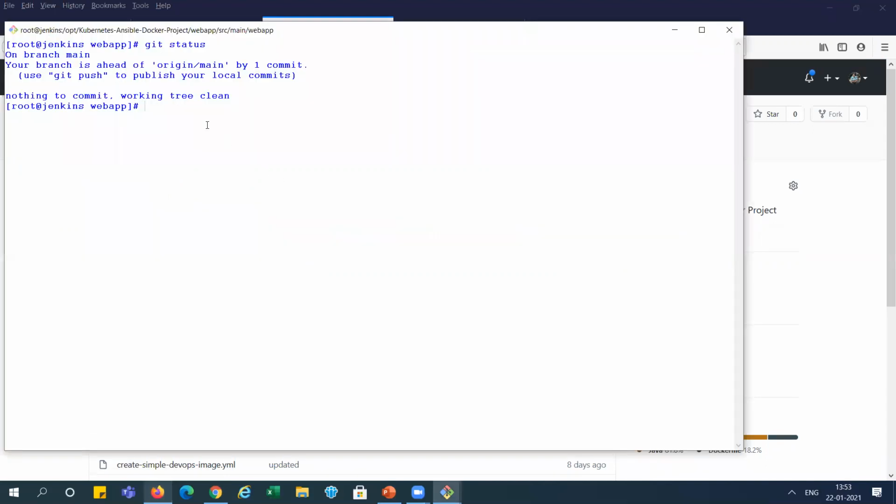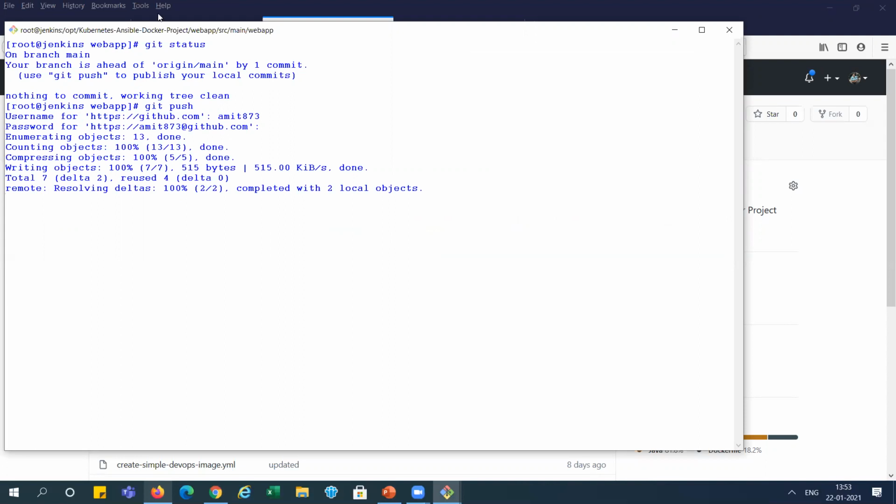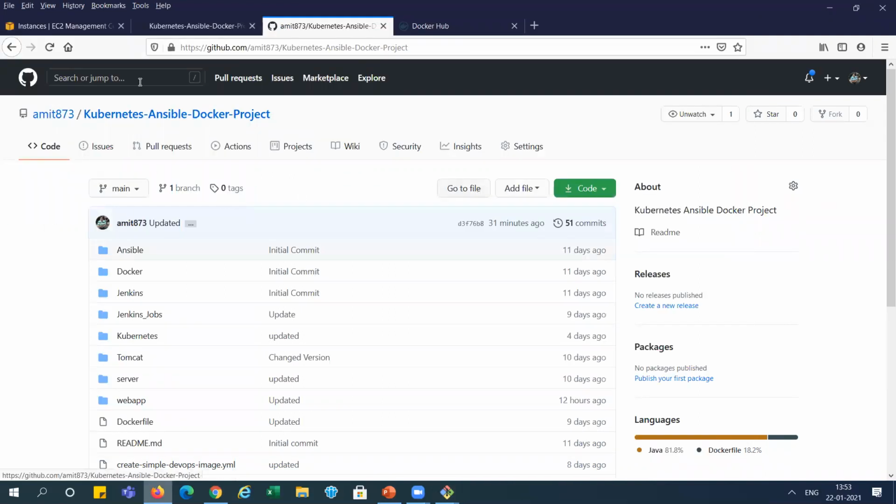So I'm just committing it, pushing it again. Git push. Asking for my credentials, so I'm putting it here. It's done, right? You can see here. Now I'm refreshing it. You can see 52 commits, right?